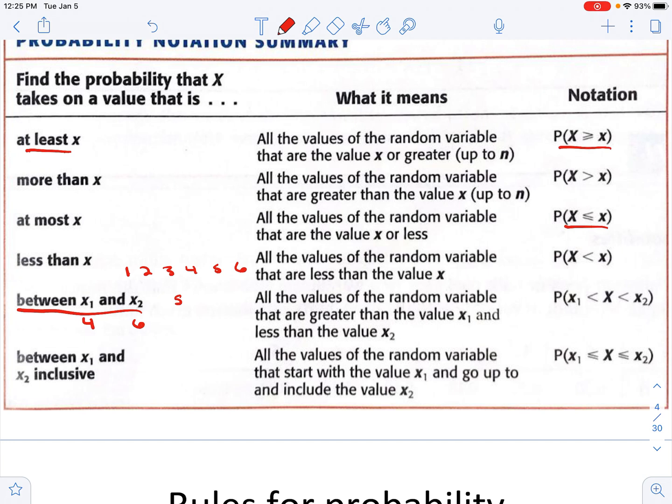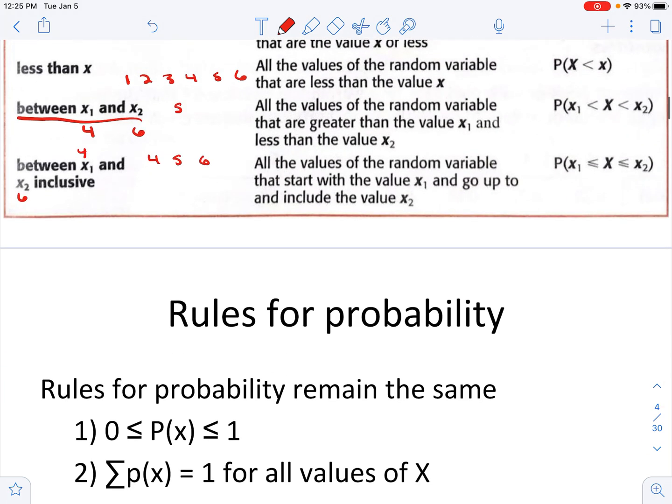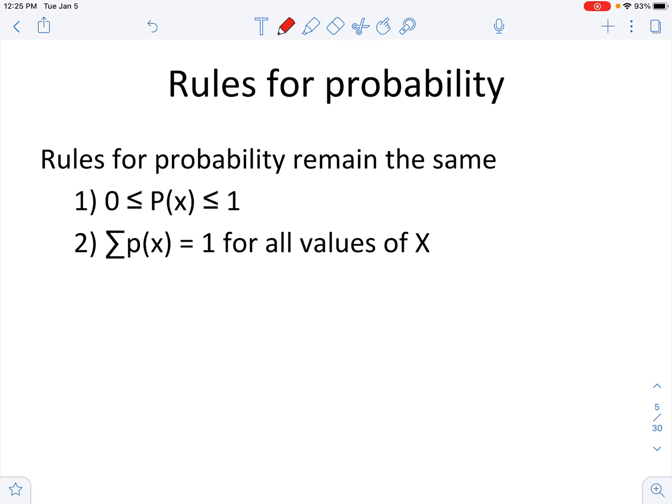So the difference between this and inclusive, okay, if I said what's between 4 and 6 inclusive, we would include 4, 5, and 6, all the probabilities of those. So inclusive means include those numbers on the outside. Between just means what are the numbers between it. Don't include the numbers on the outside.